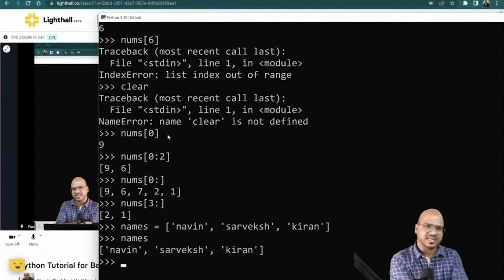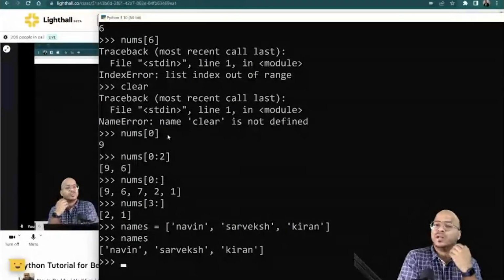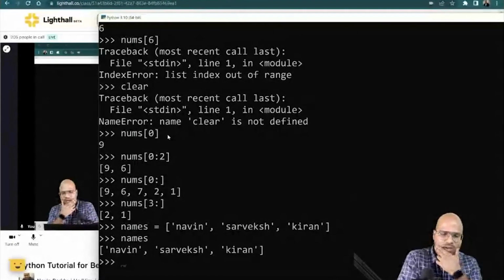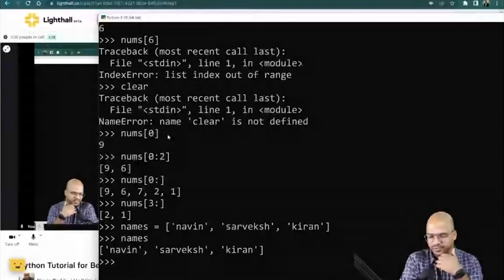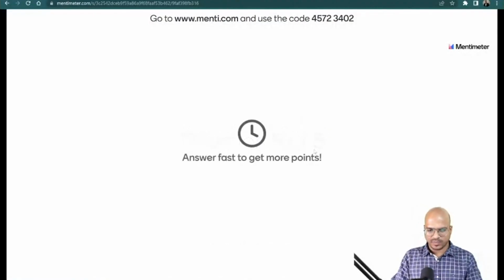Now, this type of data is actually very important because in most software, we don't store one value, right? We store multiple values. So it can be a list, it can be a set or tuple, we have not talked about those yet. We'll talk about that in the next session. But yeah, at this point, we were able to work with lists and we were able to save multiple values. Cool, this is working. So the question coming up on the screen.